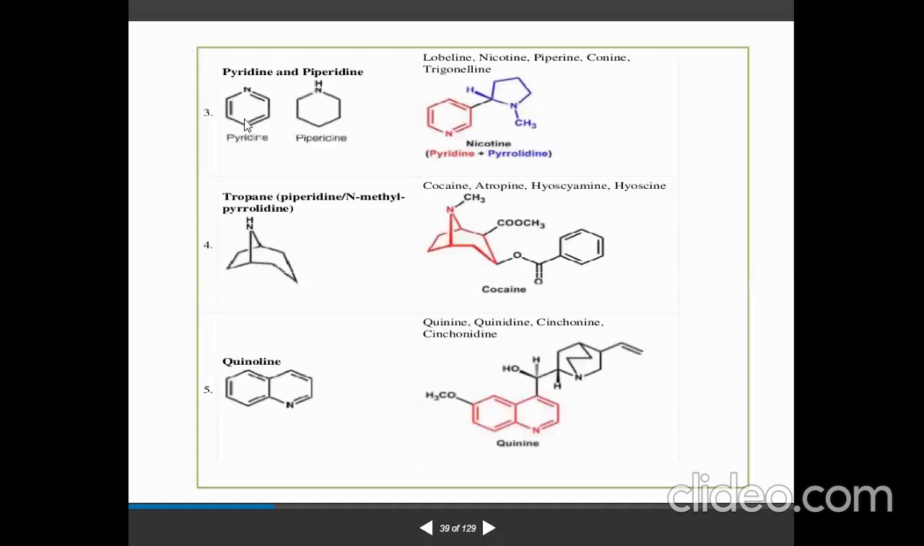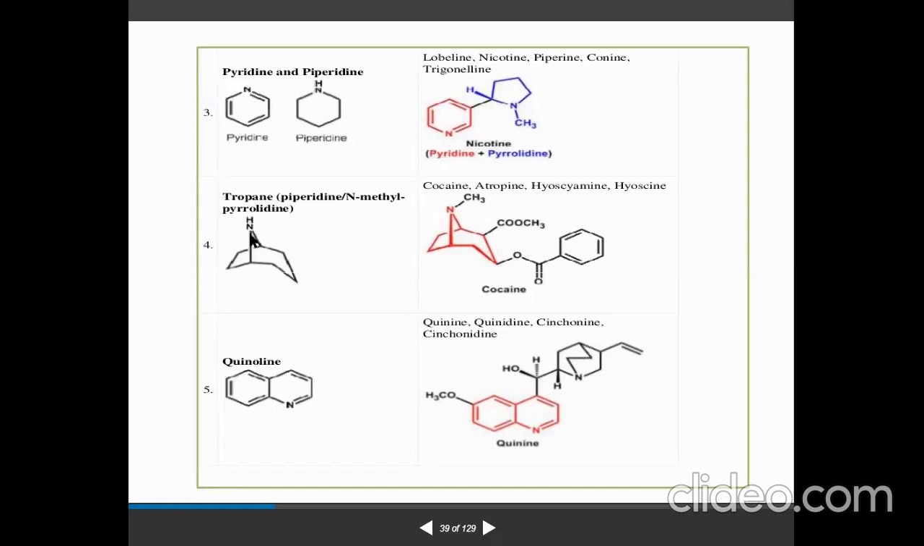Third one, pyridine and piperidine. So here in this structure, the pyridine nitrogen atom is there, so it will come under this category. There are so many examples like lobeline, nicotine, piperine, coniine, and trigonelline. These are examples of the pyridine and piperidine type of alkaloid.